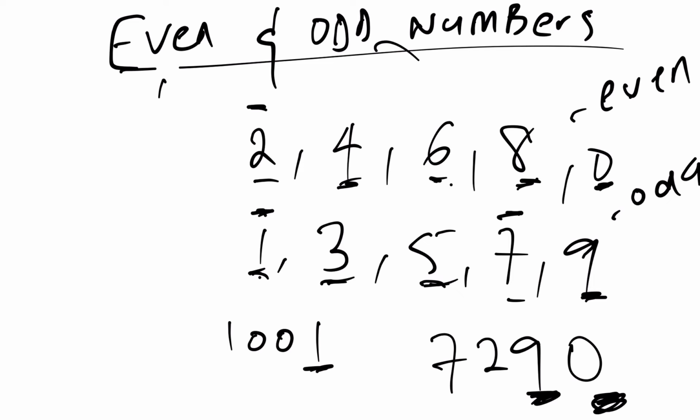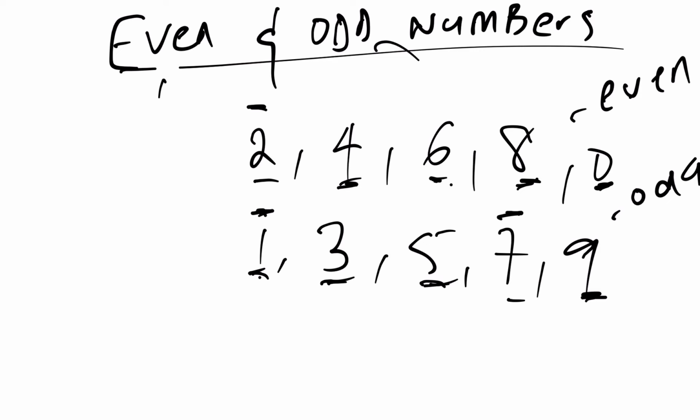Here's the 0 here. Any example we can make, we can just easily tell 8,004. It's an even number. It ends with 4. Here's the 4 here. So that way you can easily tell whether a number is an even number or it's an odd number.